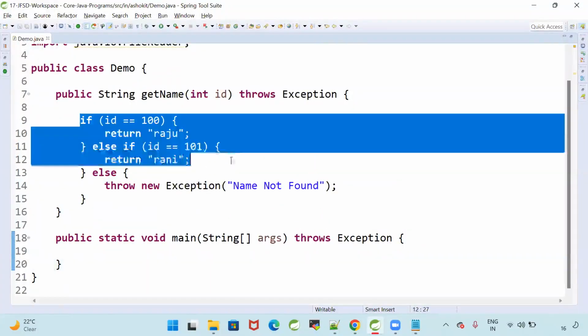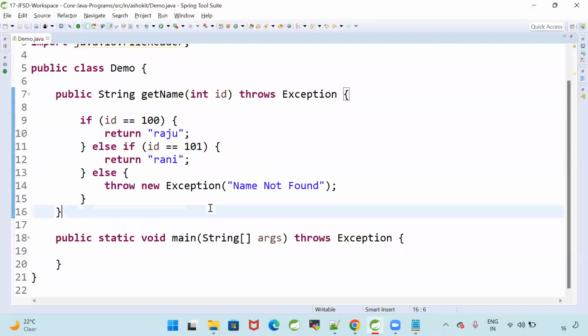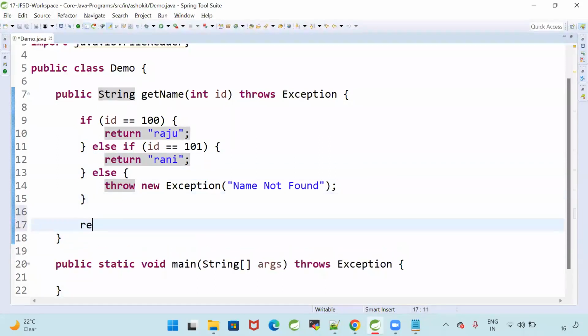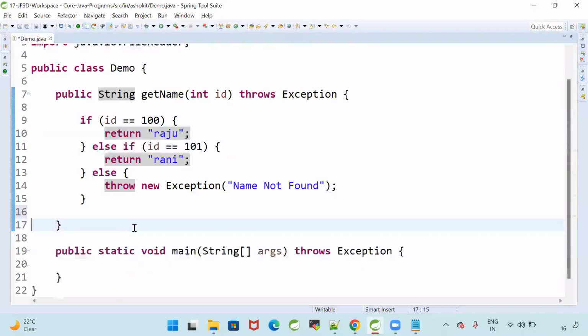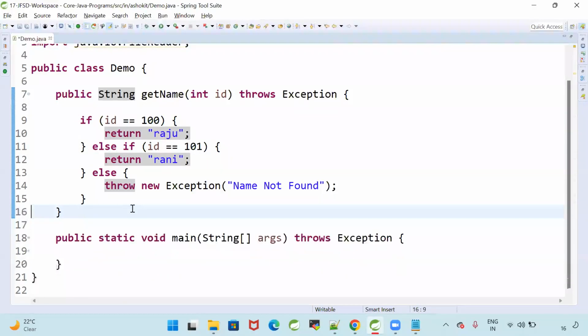Conditional basis, right? So whenever you are going to return, if I write it here, that should be the last statement. But return, I am writing conditionally. Compiler doesn't know which statement will execute at runtime.